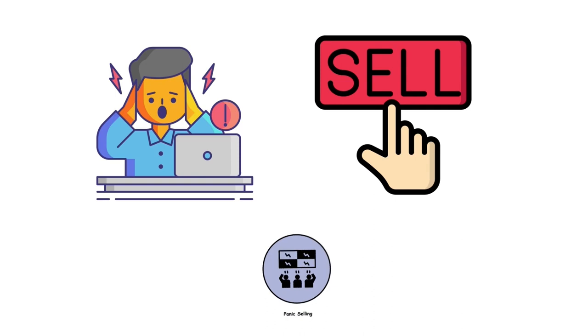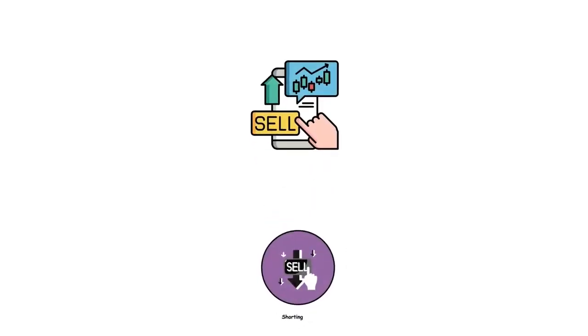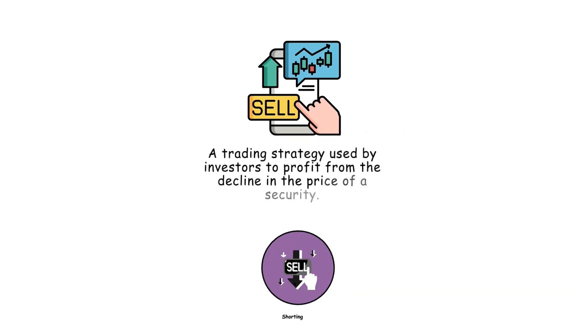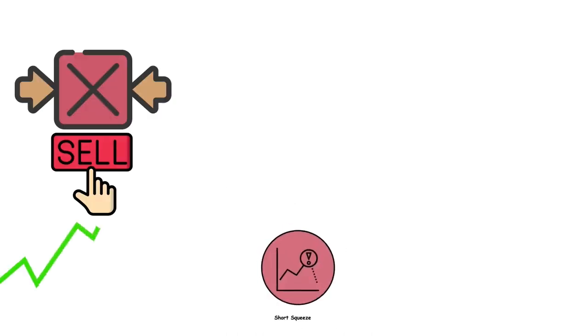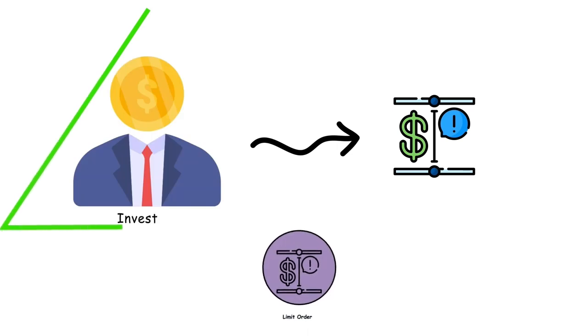Panic selling. It occurs when investors react to adverse market conditions, negative news, or heightened uncertainty by selling off their investments in a rapid and indiscriminate manner, often leading to a sharp and steep decline in asset prices. Shorting. Shorting, or short selling, is a trading strategy used by investors to profit from the decline in the price of a security. Short squeeze. This occurs when there is a rapid and sharp increase in the price of a security that has been heavily shorted.